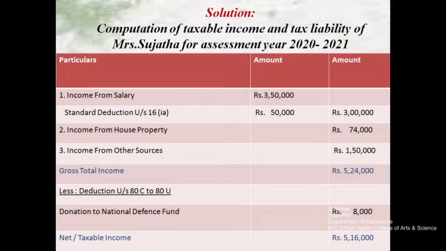So it is completely deducted from gross total income. Here our gross total income is 5,24,000, and rupees 8,000 is deducted as the 80G deduction. Then she gets a net taxable income of rupees 5,16,000.